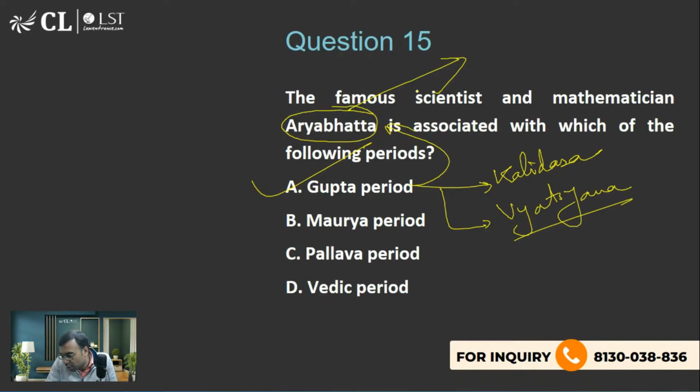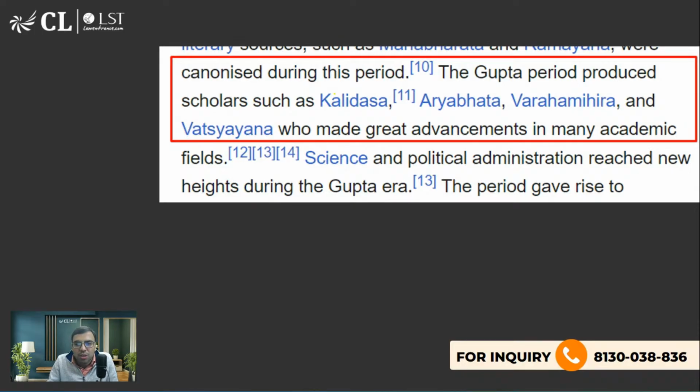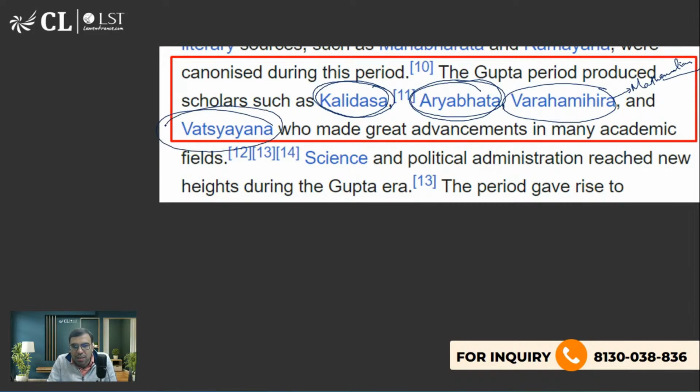Yes, Sara Godbole, you are right. A is the right answer. Kalidas wrote a lot of books. Then Aryabhat, mathematician, astronomer, etc. Varahamihira was also a very famous mathematician. Then we have Vatsyayan. These are the famous authors and scholars, because it will cover everything. That is what you should be knowing about.